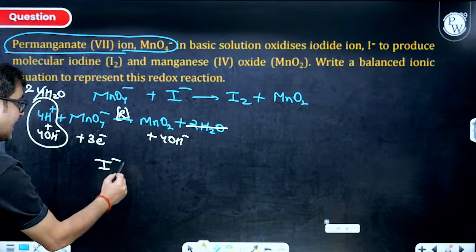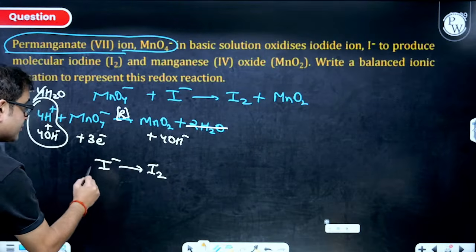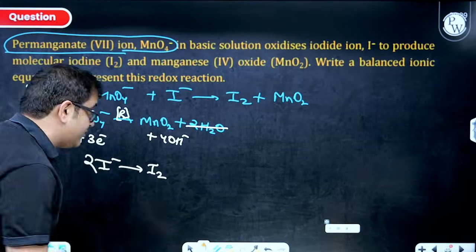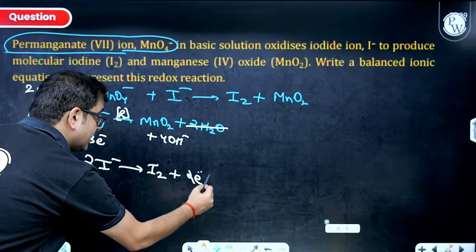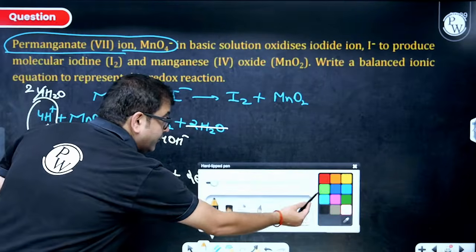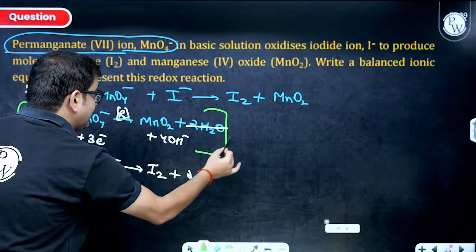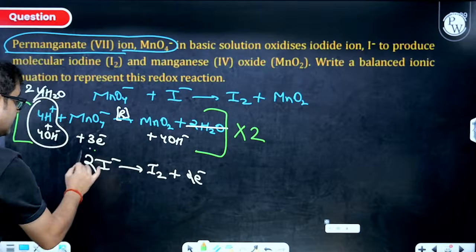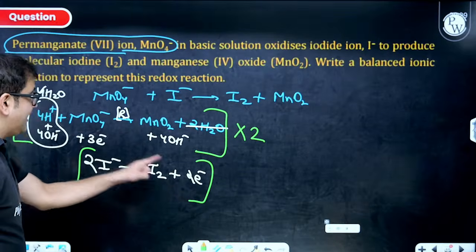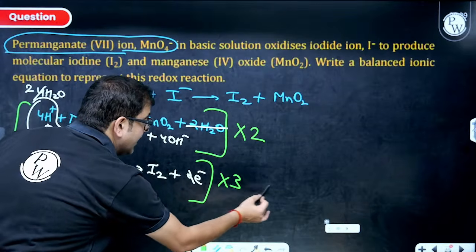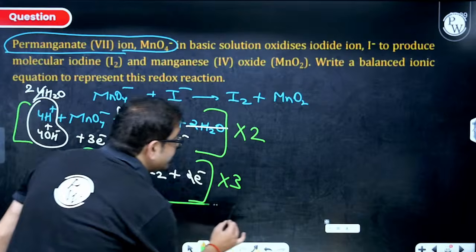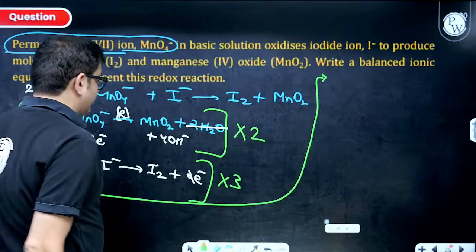Sir, the other half is I minus getting to I2, which is quite easy because there is no oxygen and hydrogen. So I just balance charge. Now after that, you have to equate electron transfer. This equation has 3 electrons, so multiply this equation by 2. This equation has 2 electrons, so multiply this by its coefficient, which is 3, and then you should add the reaction. So let me add the reaction and write over here.